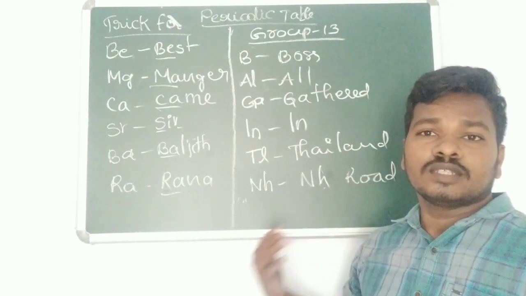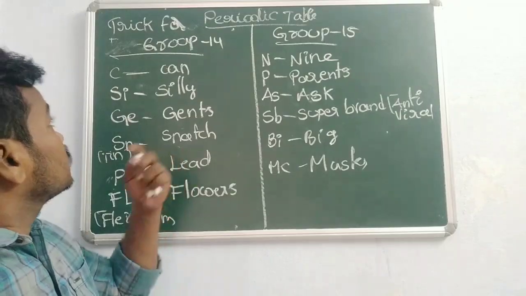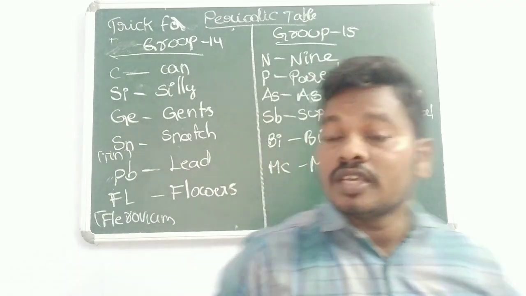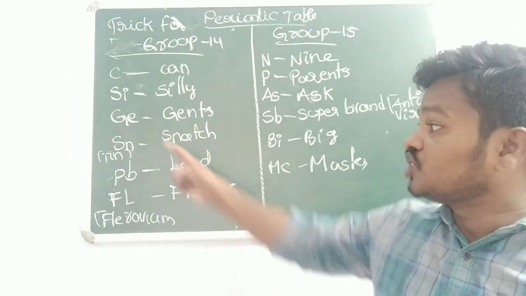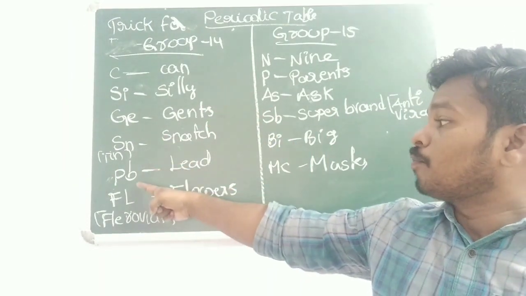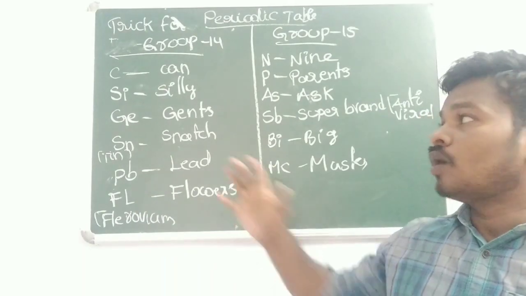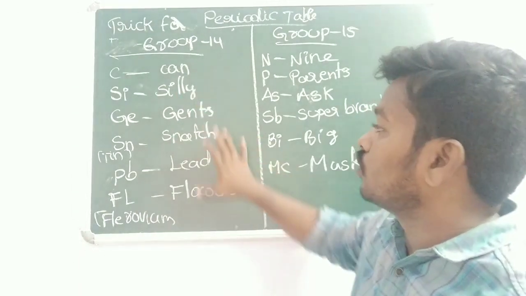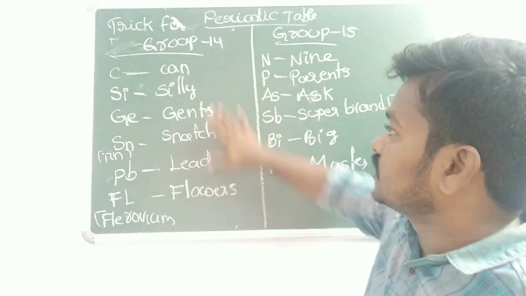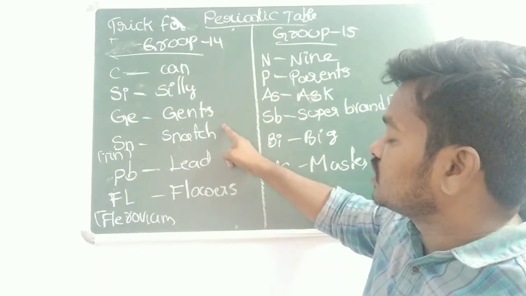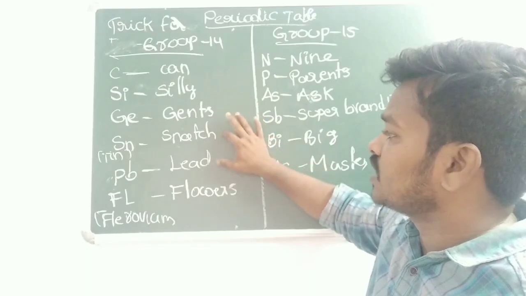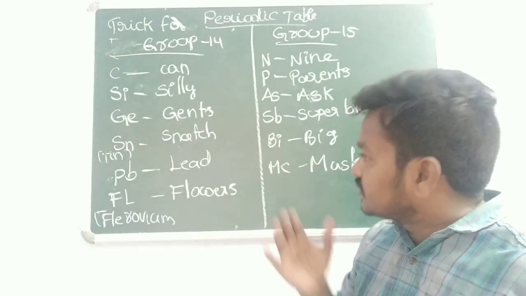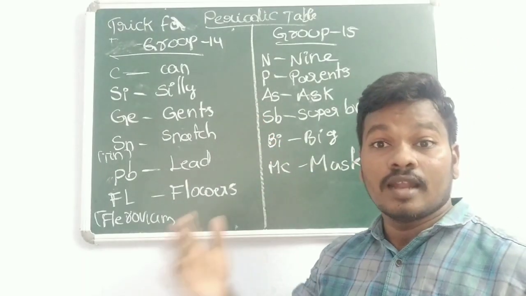Next you can see group 14: carbon, silicon, germanium, tin, plumbum, flerovium. How to remember group 14? Just remember this sentence: Can silly gents snatch lead flowers?